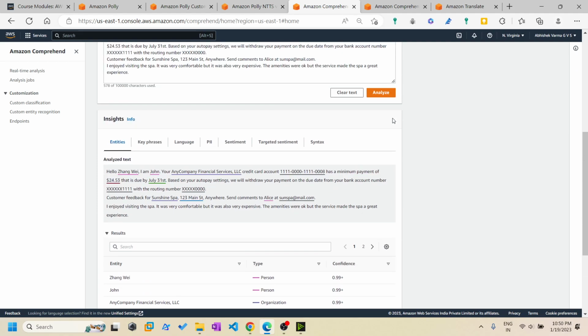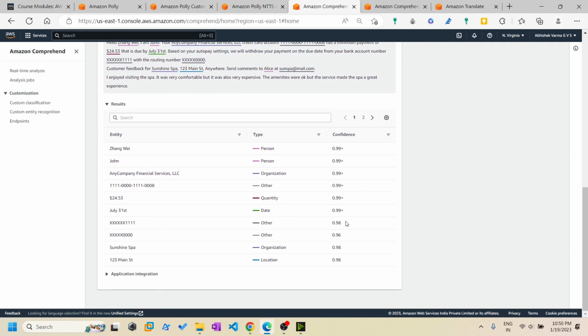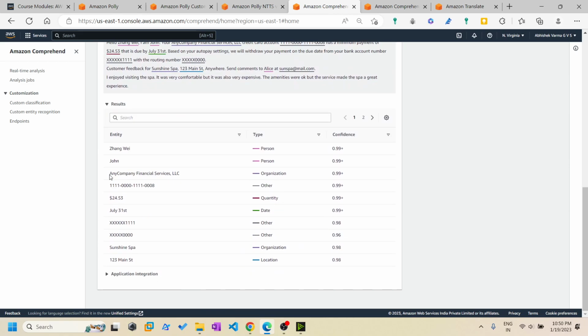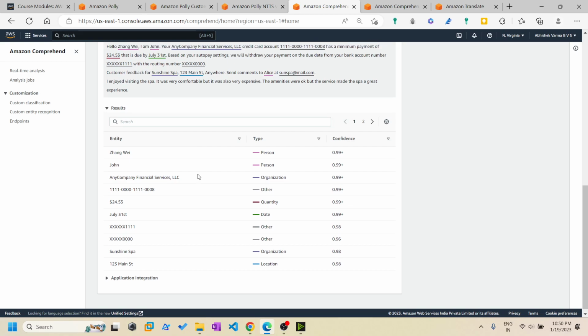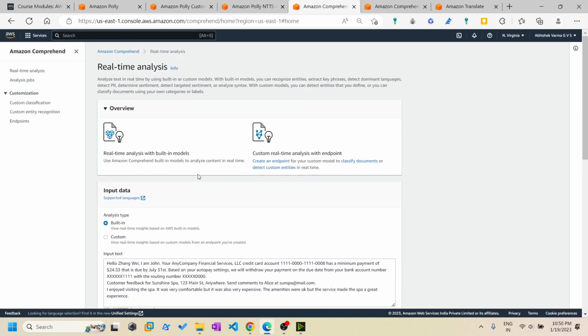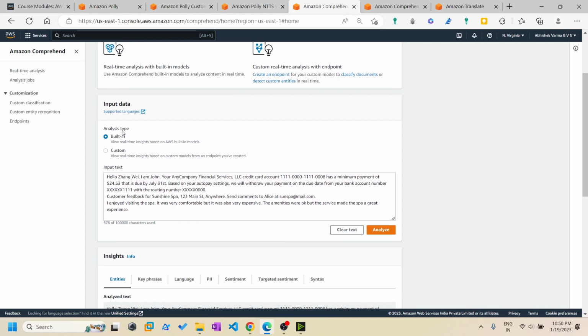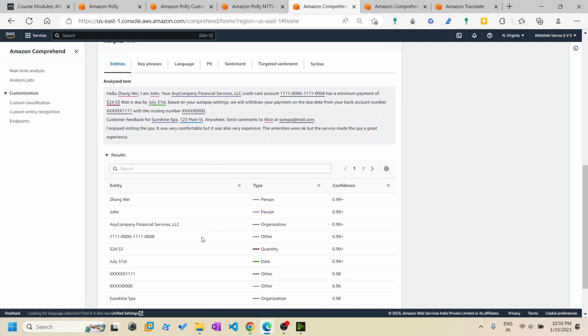This was mostly used to create a sentiment analysis, how the customer feels, and what objects or any other features he has given in the following text. For example, we can say that any company, financial services, is a company, or we can say it is an organization. As a human, we can detect it, but as a machine, this service will detect it. So mostly when you are typing in a chatbot, these types of services are used to get real-time analysis of the text you have inputted. Mostly companies prefer custom-built, but we are just testing, so we are using built-in recognition.